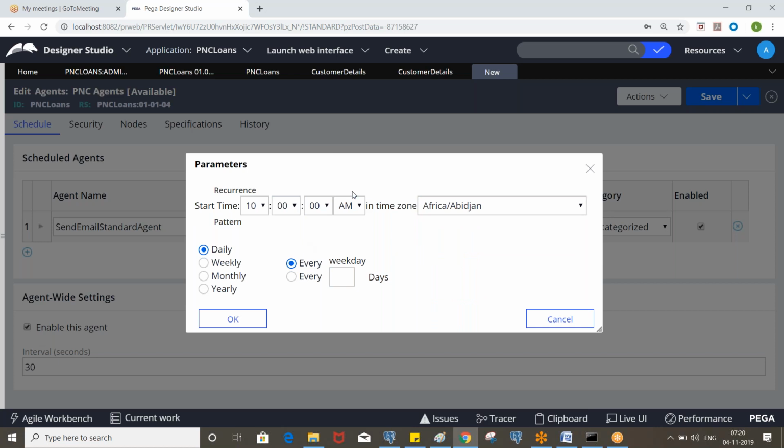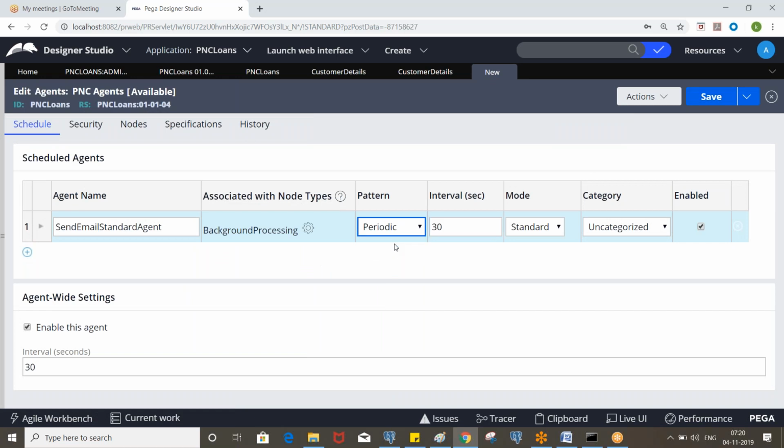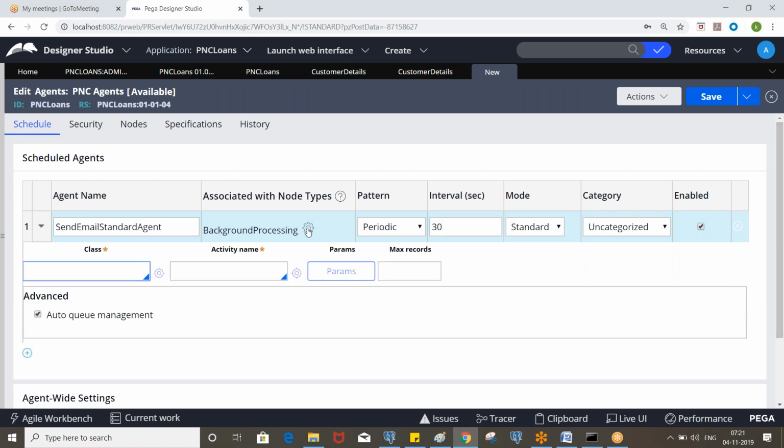It will execute an activity. So it will wake up every day at this time, and it will execute the corresponding activity if items are available in the queue table. Okay. So here we have periodic. You can specify the time in seconds. Let's say if we put 1000, for every 1000 seconds it will execute an activity. Means the agent wakes up and it will execute the corresponding activity if the item is available.